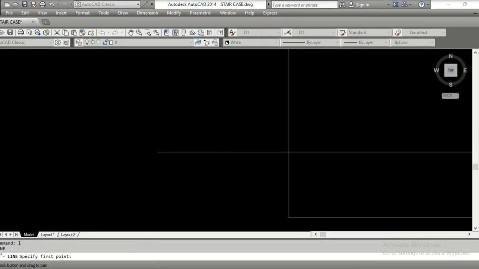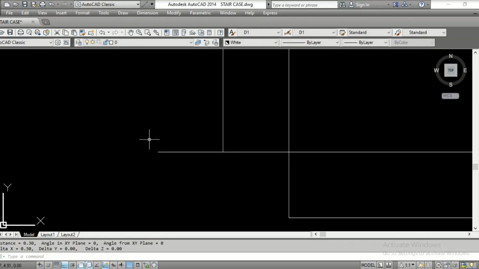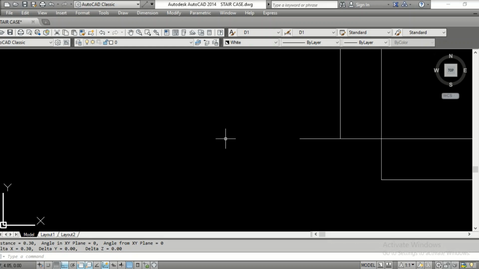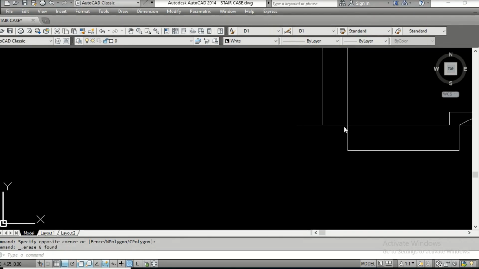And the width of the wall, how much is the distance? Check the distance. This must be 0.3. Okay, 0.3. Foundation will take 0.4. So line, this becomes 0.2. We are getting just a symbolic foundation here.